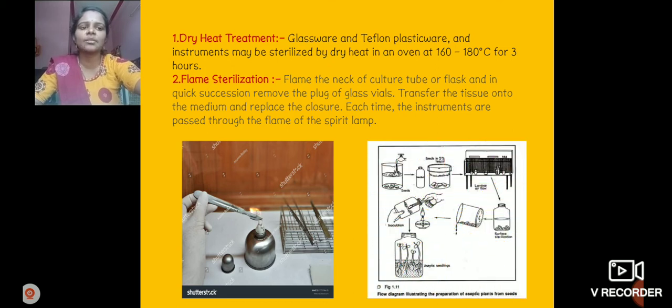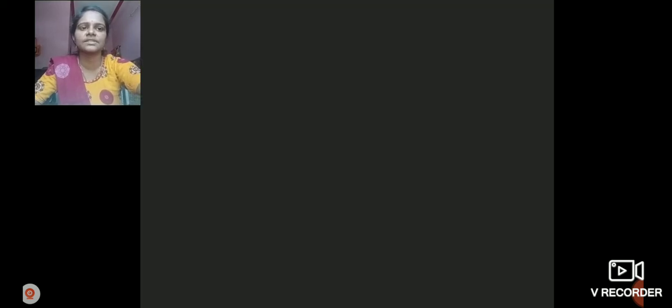Here is the diagram of aseptic plants from seeds. How do we maintain aseptic conditions when we take any plant part like seed, leaf, root, or stem? It is washed with distilled water. After that comes surface sterilization. Then the material is incubated in the laminar air flow. After sterilization, it can develop into plantlets. These are the sterilization processes.